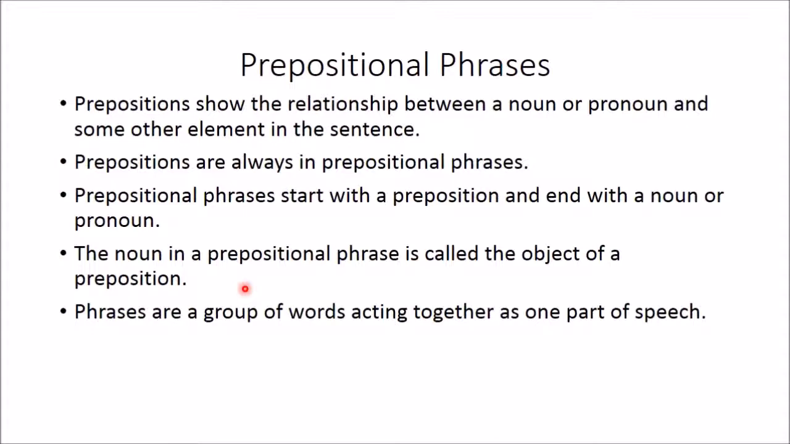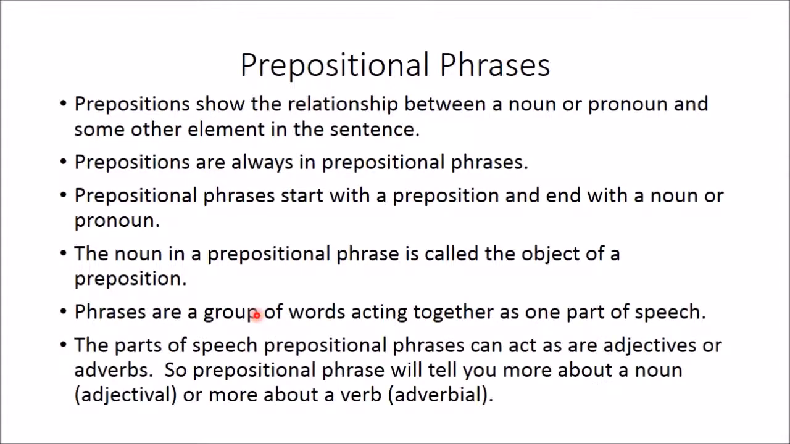We know of another type. We know verb phrases, but there are many different types of phrases, and we know 2: verb phrases and prepositional phrases. All phrases are a group of words acting together as one part of speech. And the parts of speech that prepositional phrases can act as are adjectives or adverbs. So prepositional phrases will tell you more about a noun, if it's an adjective or adjectival prepositional phrase, or it will tell you more about a verb, and it will be an adverbial prepositional phrase.